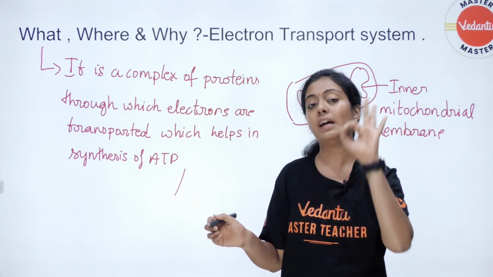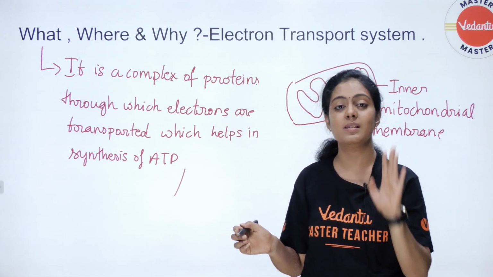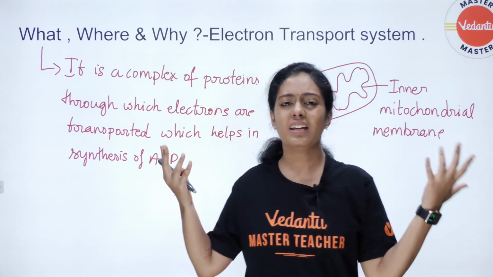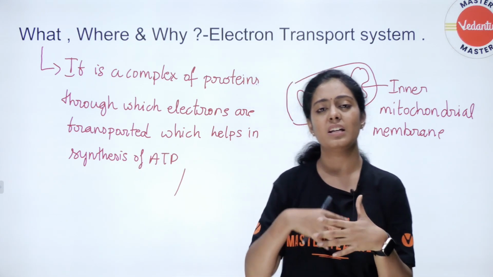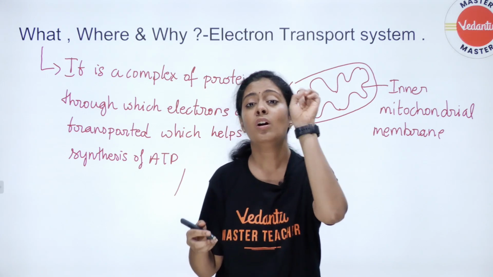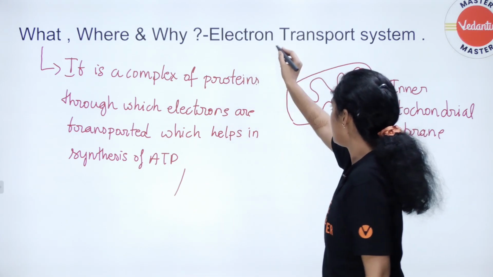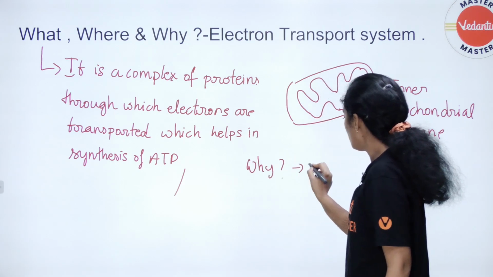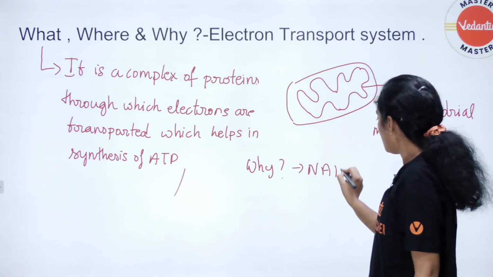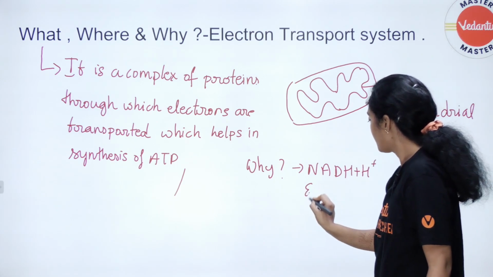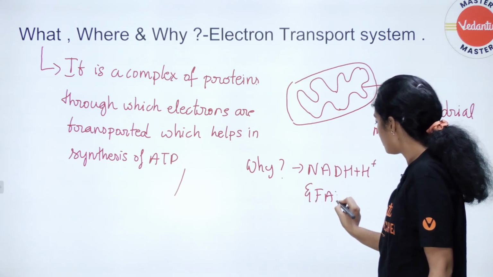These three are very potent questions for your NEET exam. Why the electron transport chain? Why are so many proteins involved and why does this process happen? Its only aim is to oxidize NADH plus H plus and FADH.